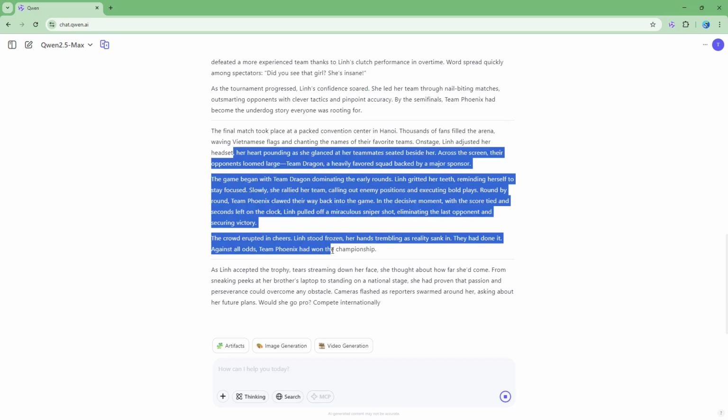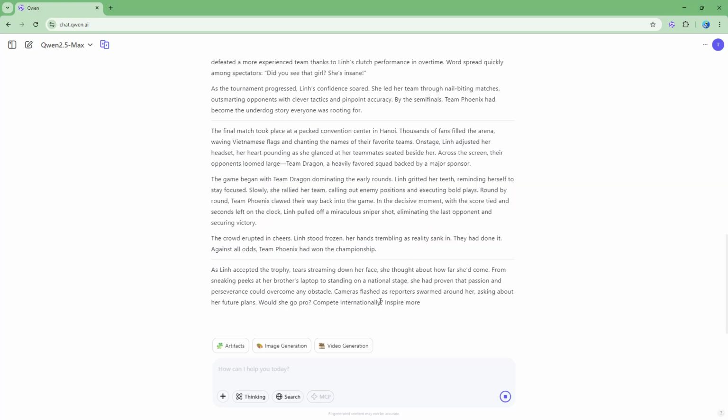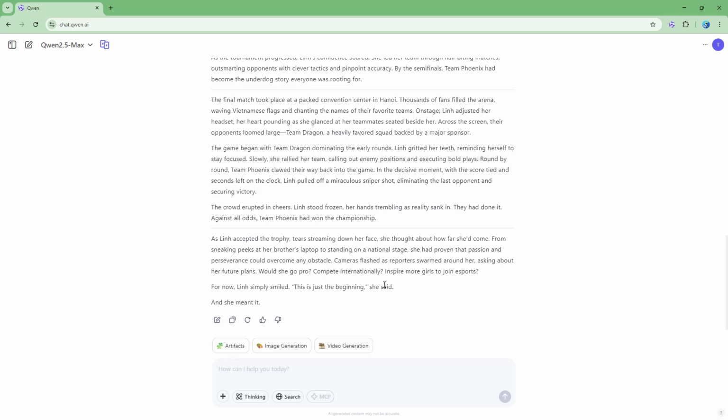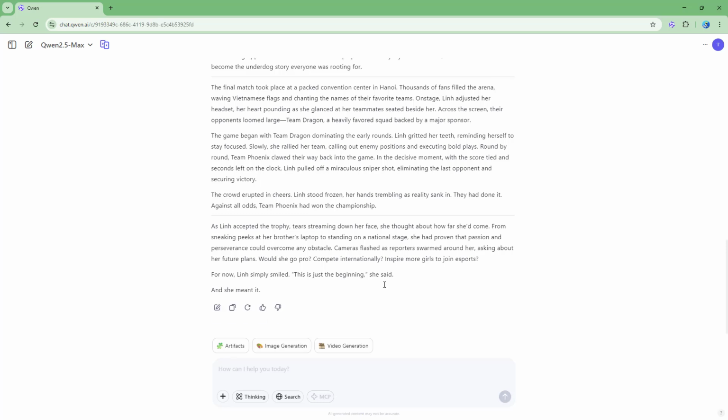As you can see, it goes ahead and generates out an entire story just like this. And this is how you can simply utilize Qwen to generate out a story as you like.